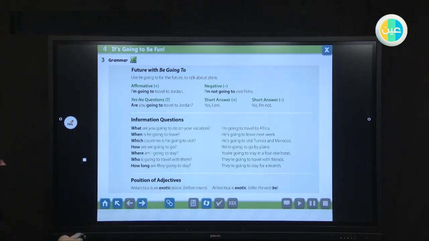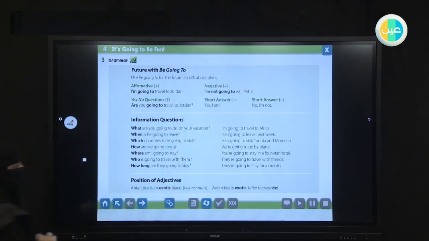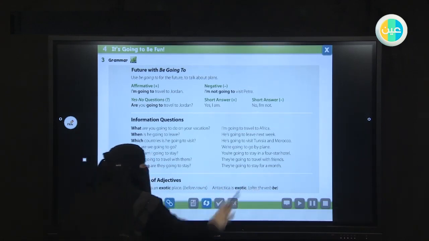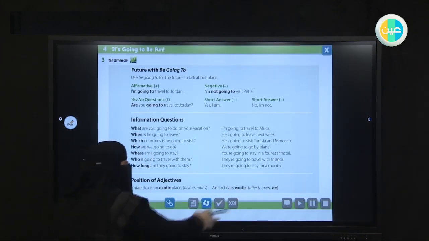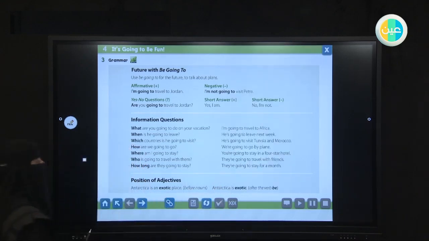Usually the adjective comes before the noun. Look at number 2. Antarctica is exotic. Do we have a noun here? No, we don't. So it comes after the verb be.